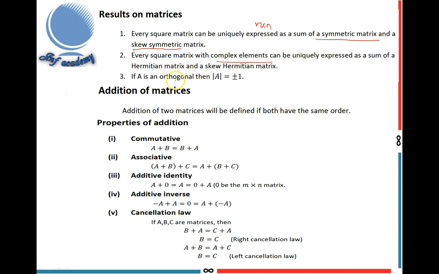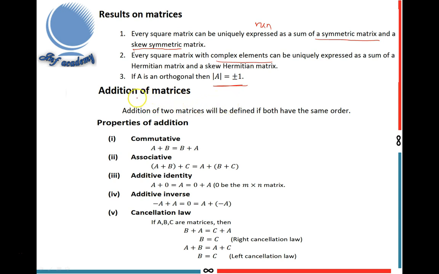Next, third result is if A is orthogonal, then determinant of A equal to plus or minus 1. Because A into A transpose equal to A transpose into A equal to I. So, if A is orthogonal, then determinant of A equal to plus or minus 1.